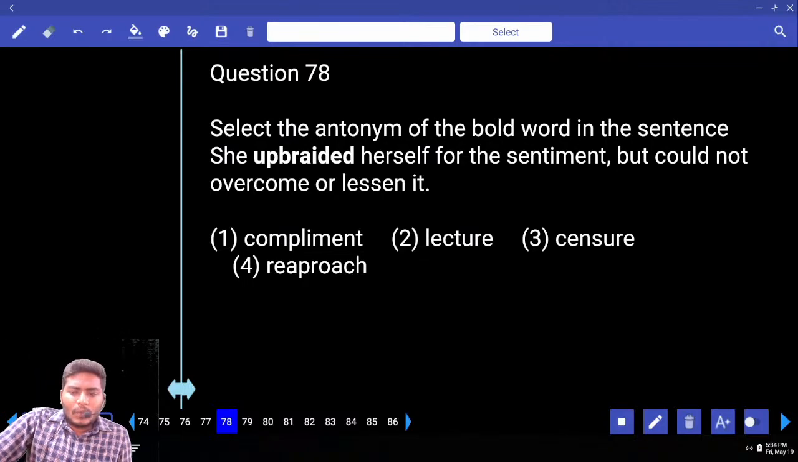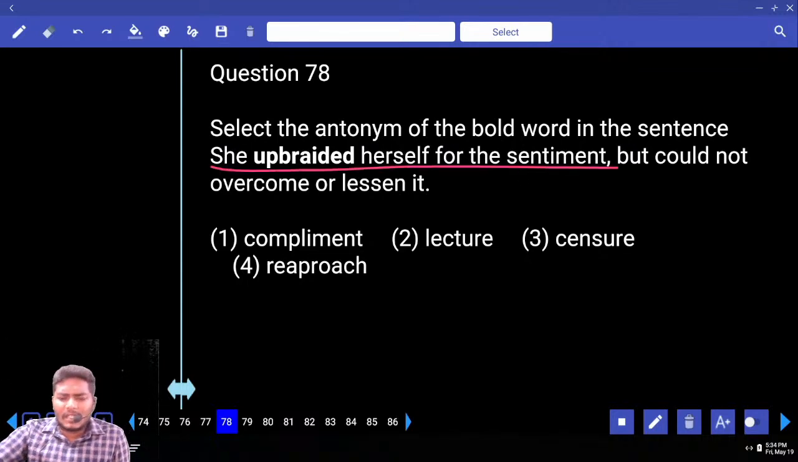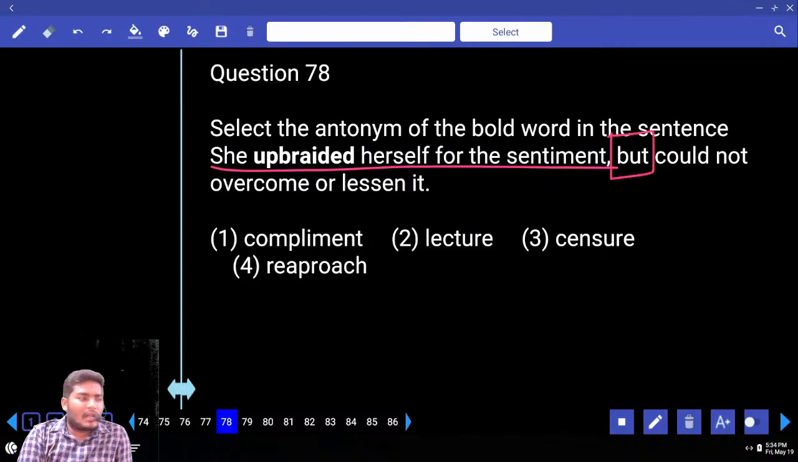Get the antonym of the word. What is the bold word here? Upbraided. She upbraided herself for the sentiment, but could not overcome or lessen it. Come to the options given. What is the first option? Next one. Next option. Next one.